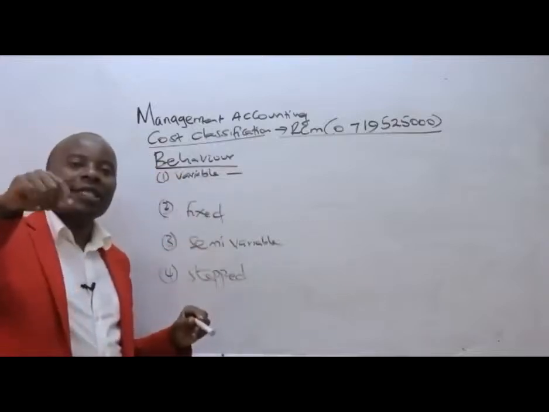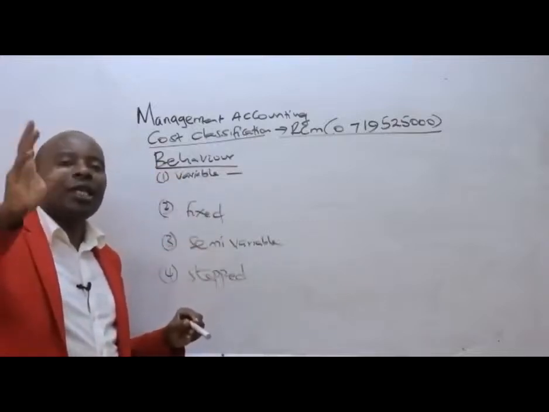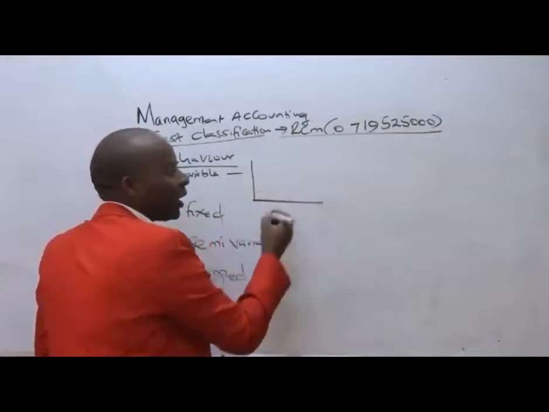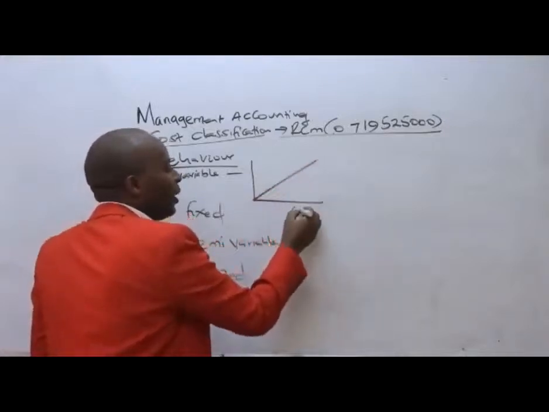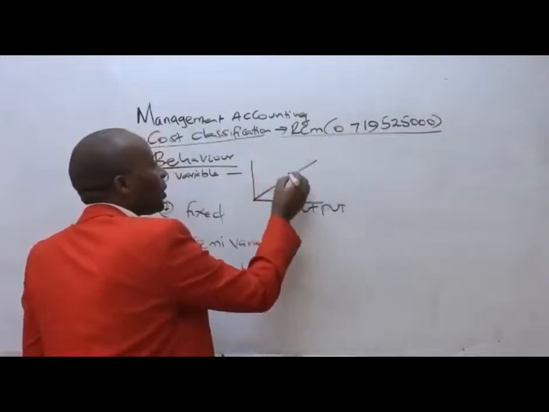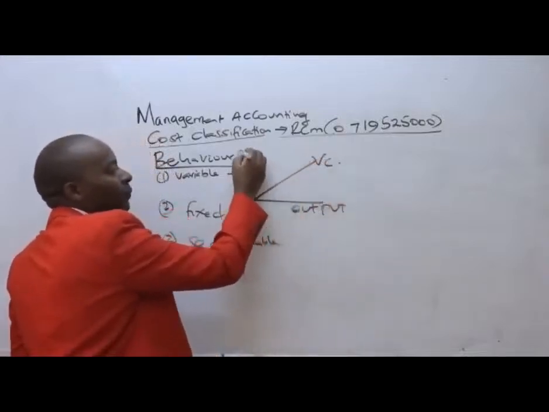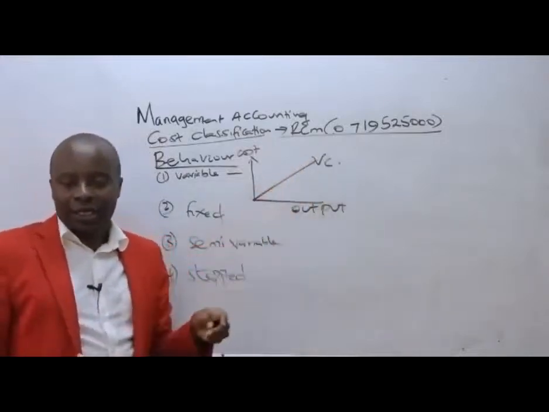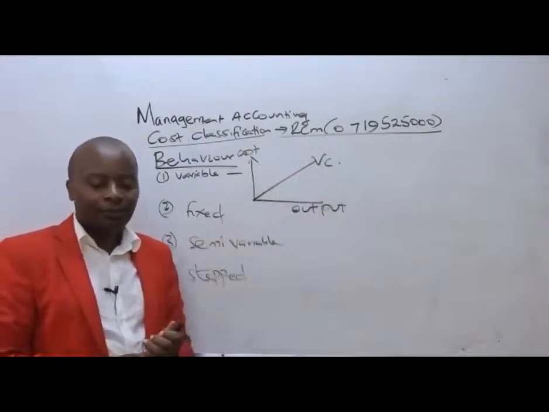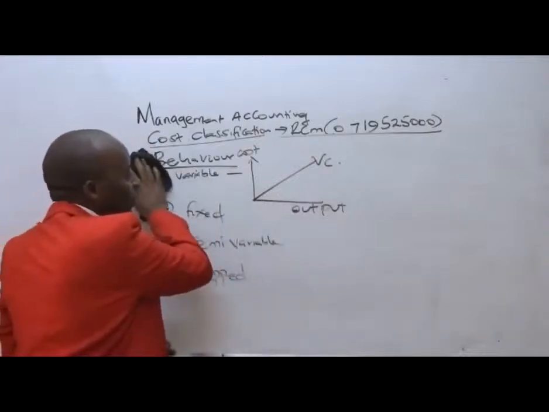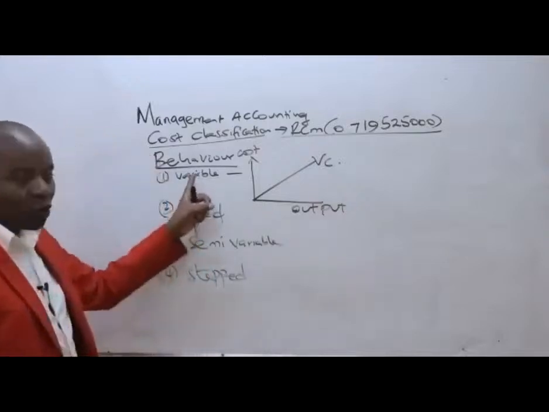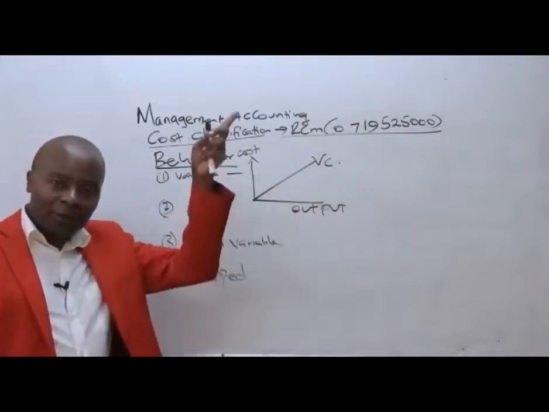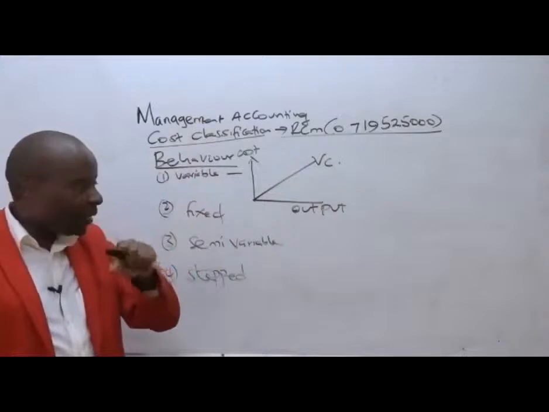These are those costs that change as the output changes, and normally they'll have a direct relationship. If this is output, then variable cost will behave like this. You can see as the output increases, variable costs are doing what? Yeah, they are increasing. Variable costs are increasing. Great. So that is all about variable cost. Good examples of these variable costs will include things like raw materials, timber. The more the tables I produce, the more the timber I want. So timber cost becomes a variable cost.